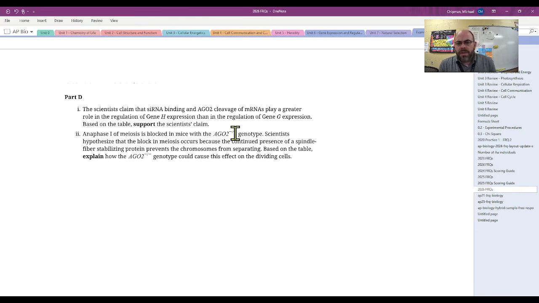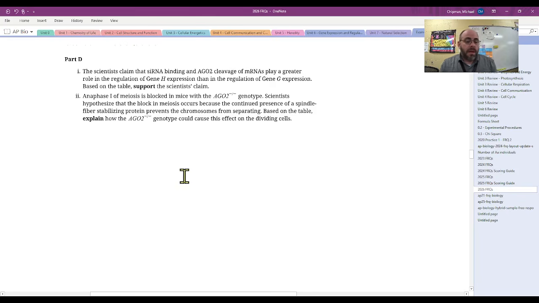And so there's a couple ways you could look at this. I think the wording is vague, and it could just be that it's vague because I'm misunderstanding it. And so feel free to respond to that in the comments below. But more mRNA is produced in gene H, and so I think that that's going to lead to more gene expression. And so, does it play a greater role? It depends on what you mean by that. And so, this one is going to be interesting to see when the solution guide comes out.